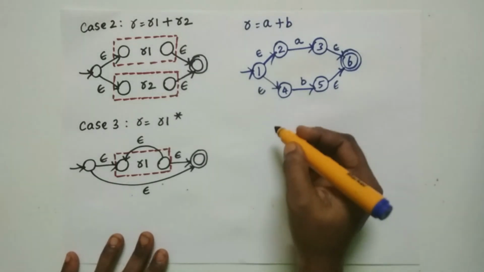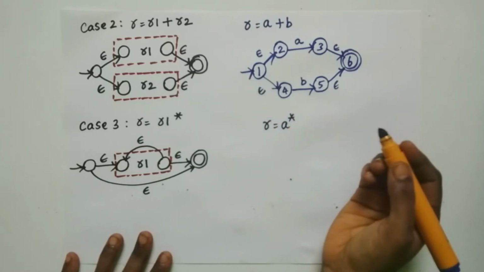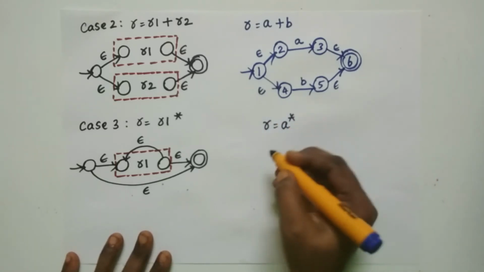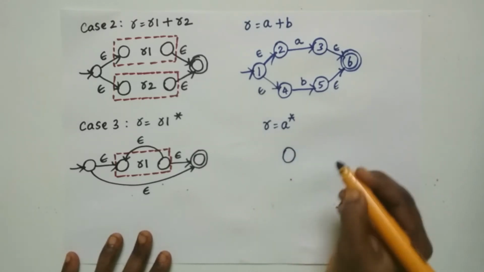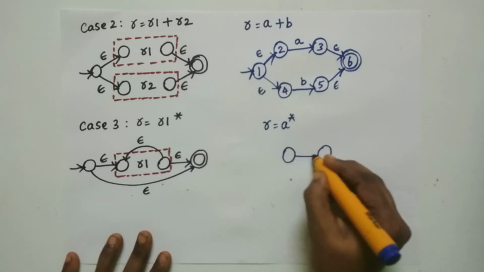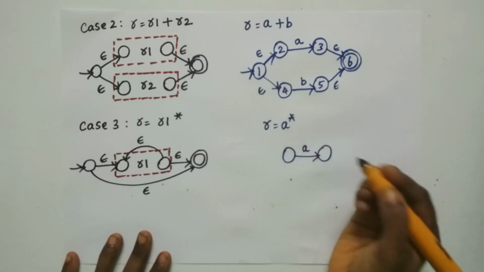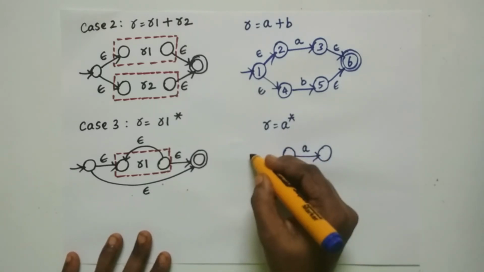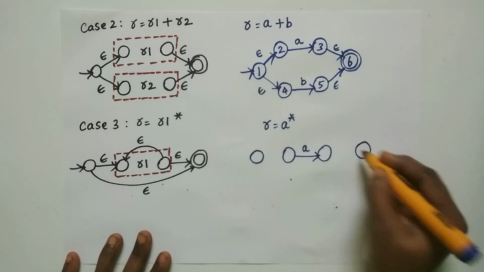Let us take an example. If you have R equal to A star, how will we create the automata? First create an automaton for R1, with a new initial and final state and a transition for A. Then for R equal to A star, create a new initial state and a new final state.